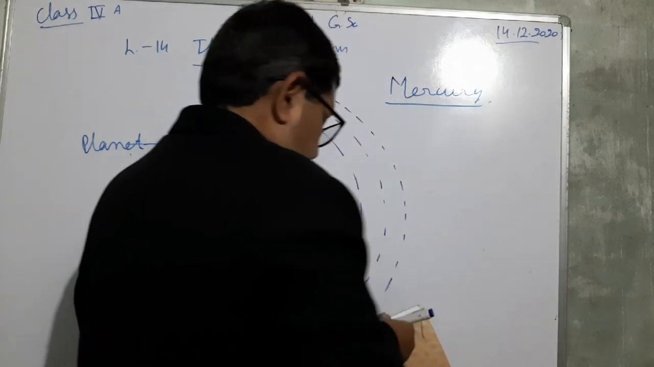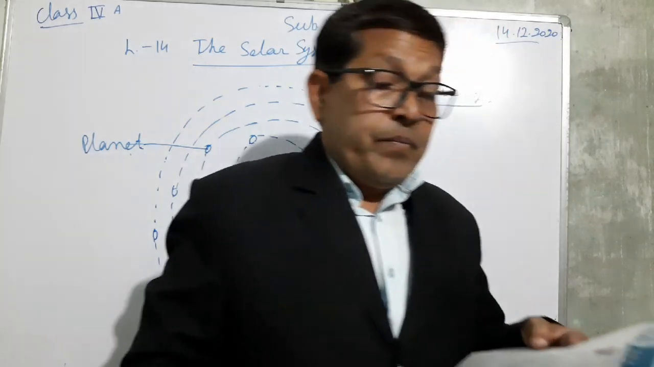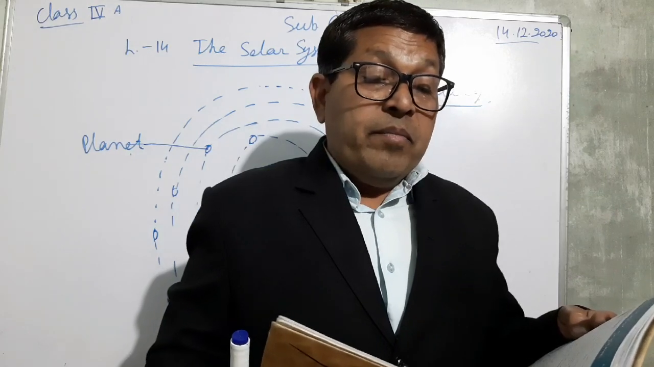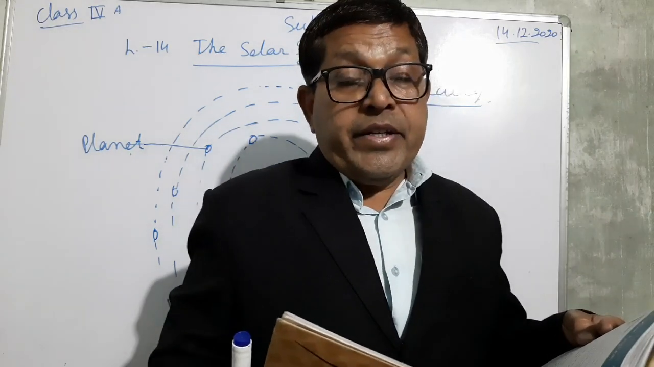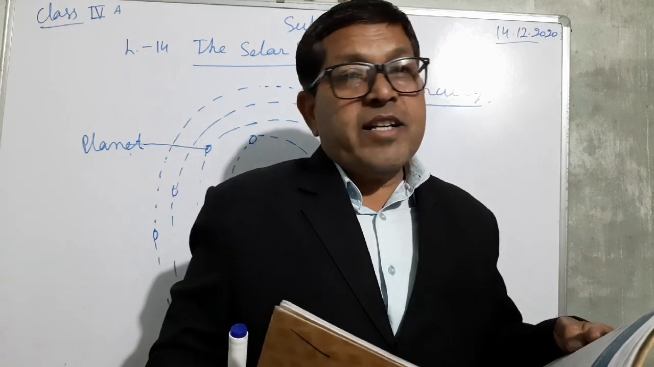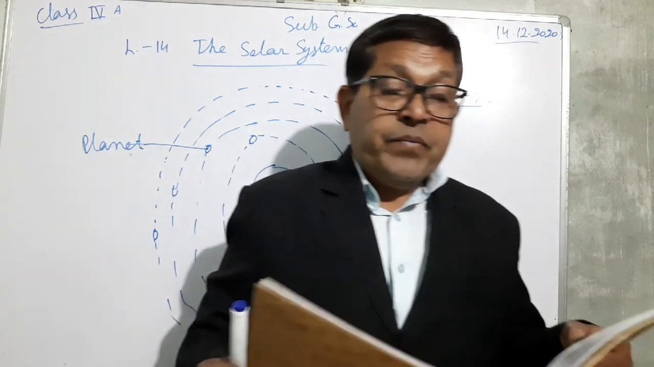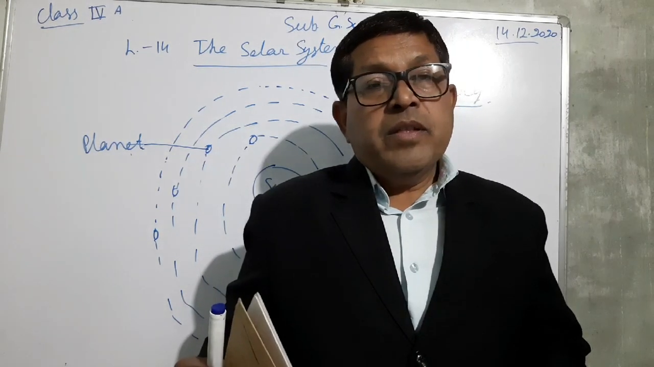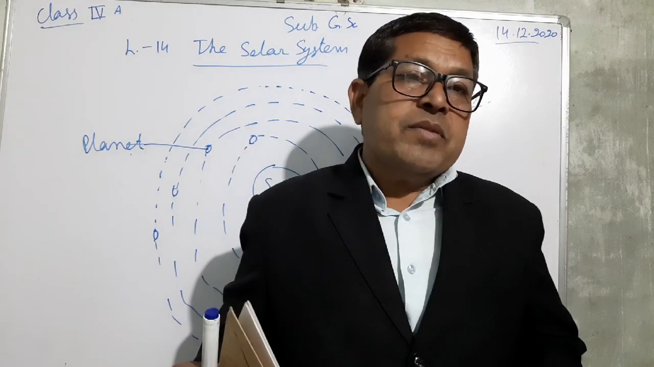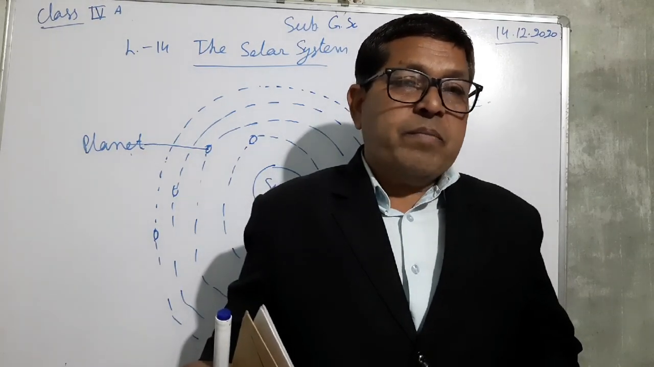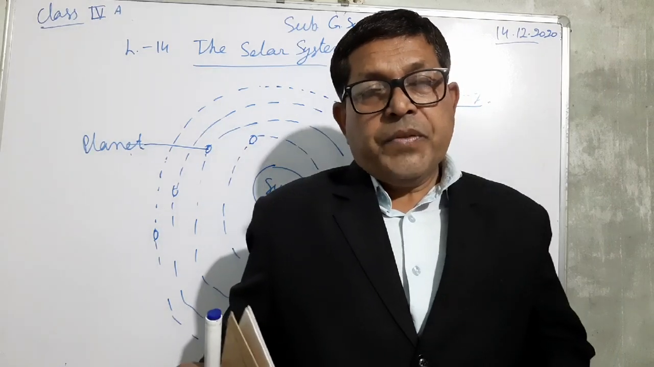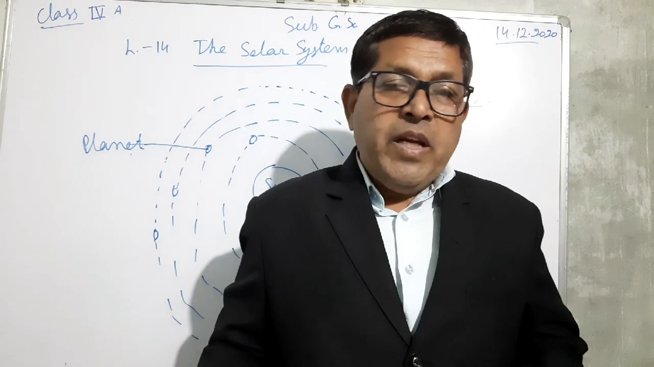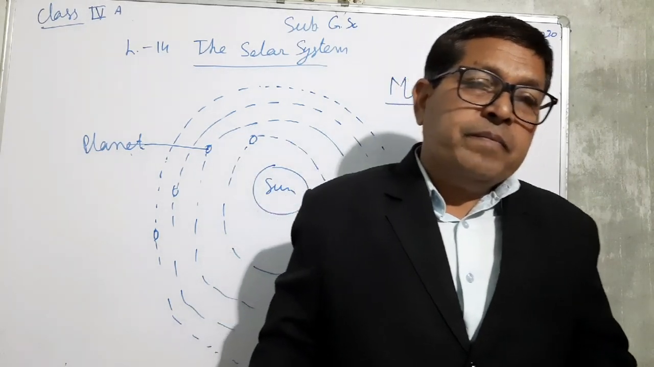Mercury. Mercury is the closest planet. It is not a star, but it is planet. We are studying about these planets. Planets are the heavenly body that revolves around the sun in a fixed path or fixed orbits. There are 8 planets. So we have to study one by one.